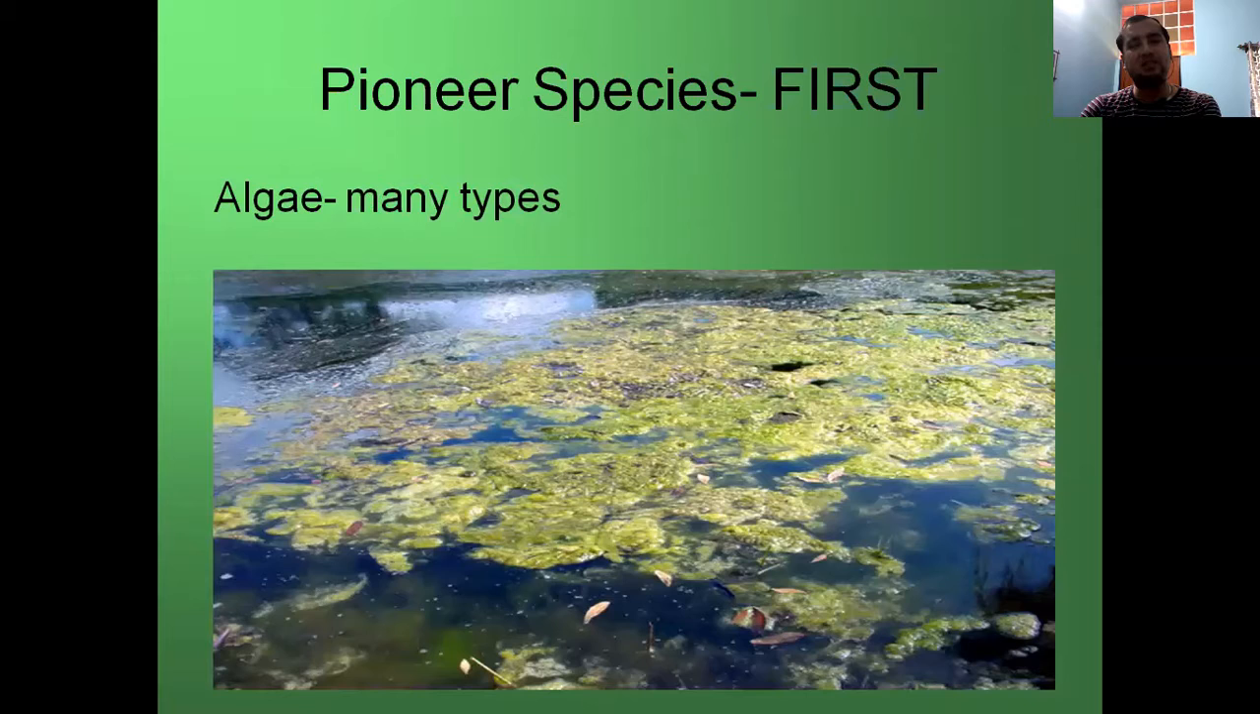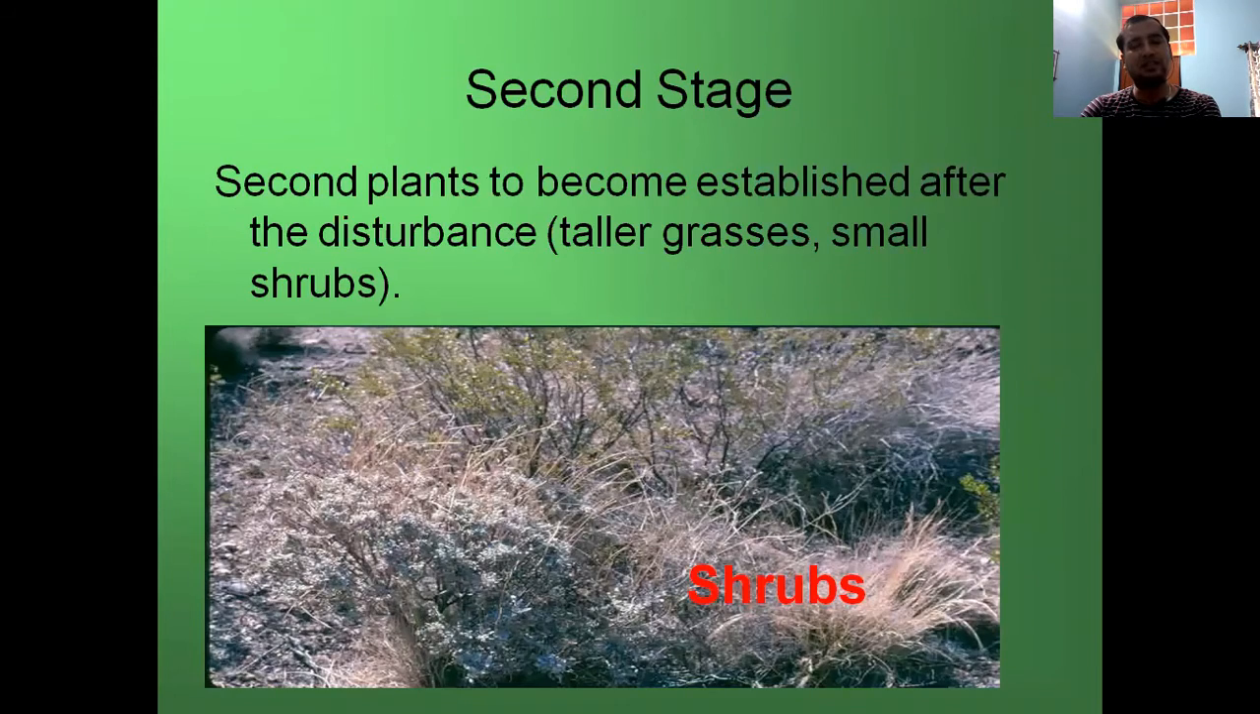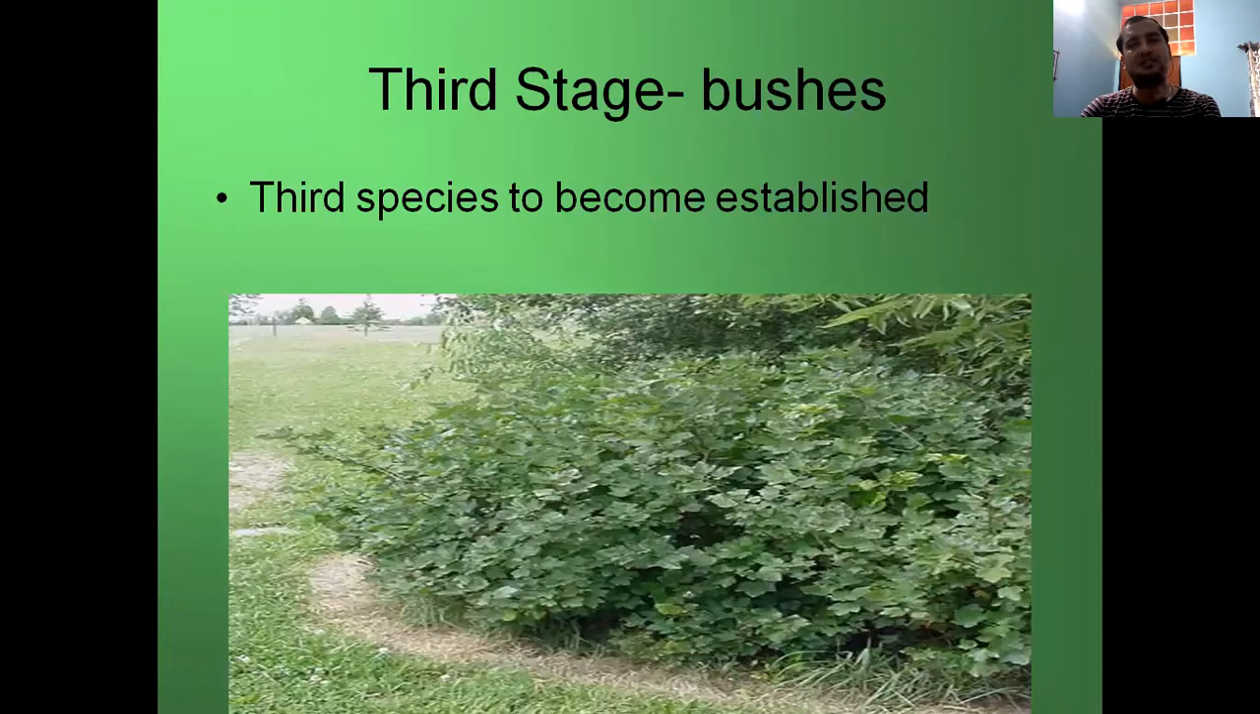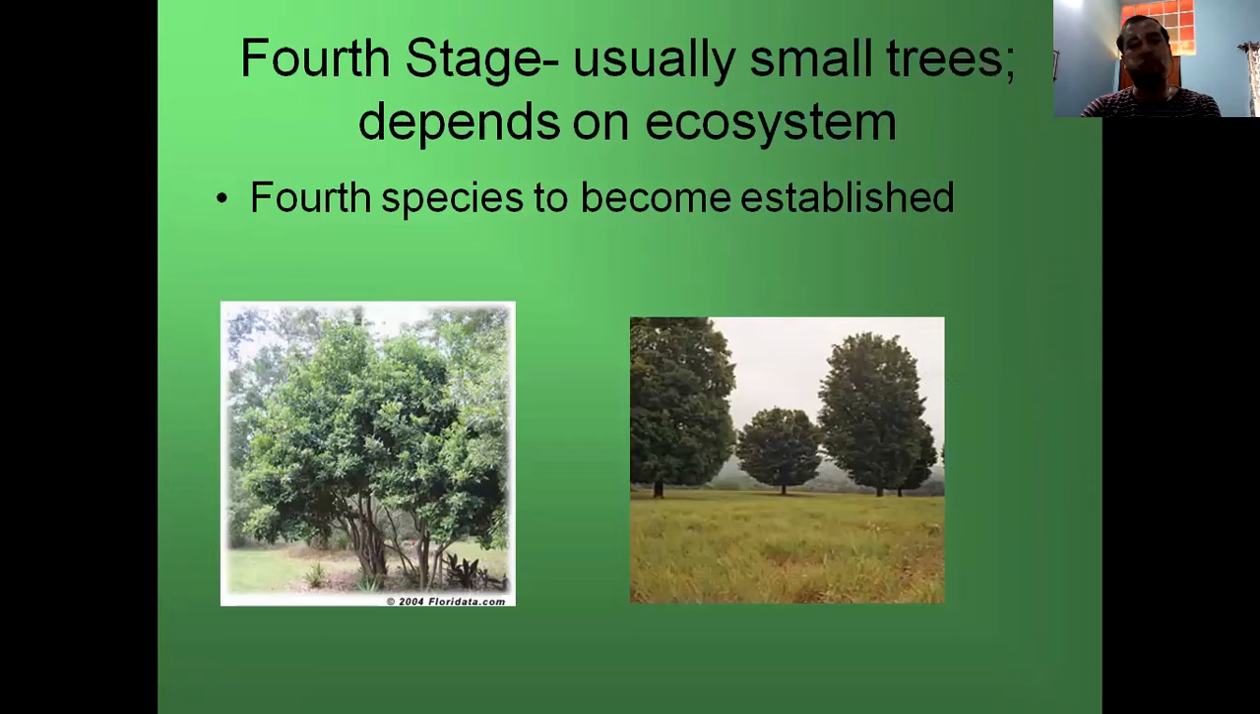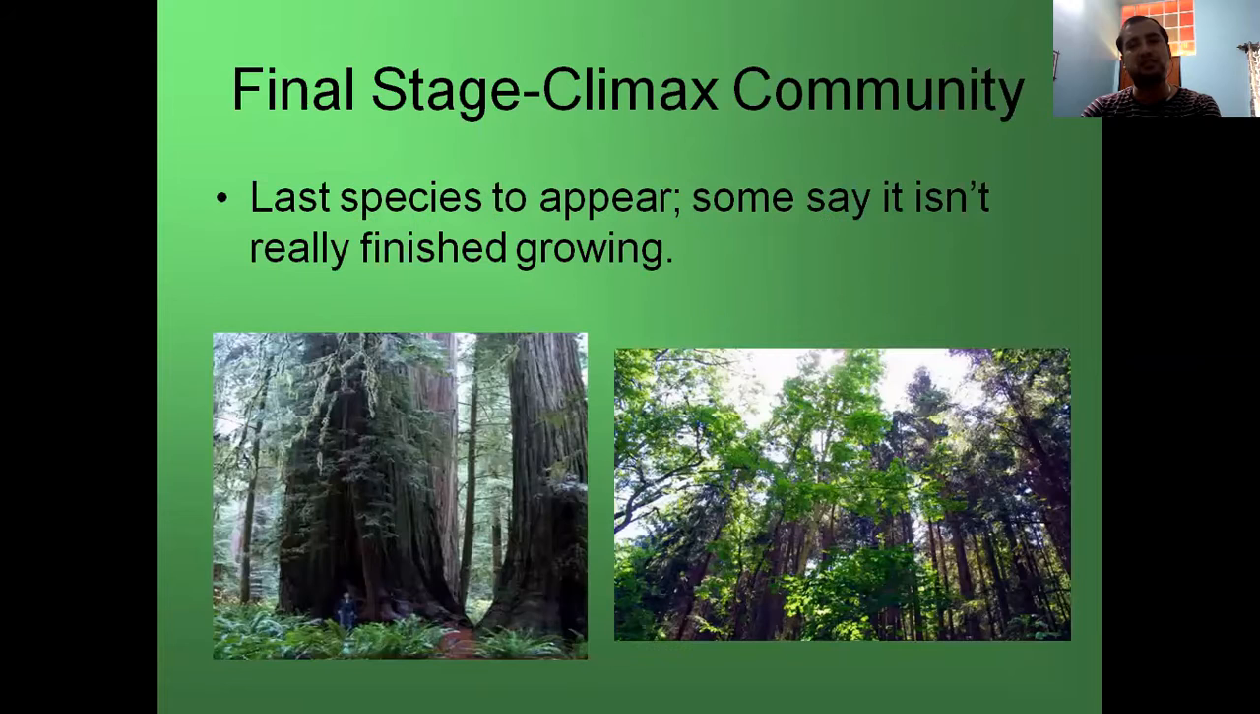Then come the pioneer species. First, algae of many types are also called pioneer species. Then the second stage is shrubs, the third stage is bushes, the fourth stage is usually small trees, and the final or climax trees are the bigger trees.